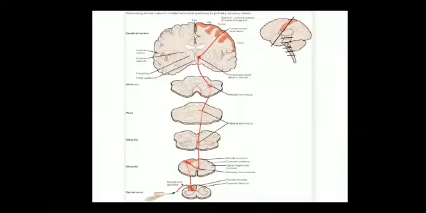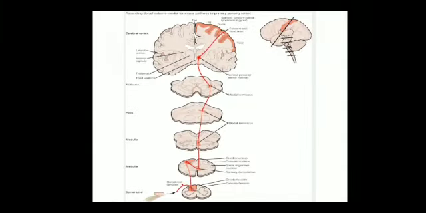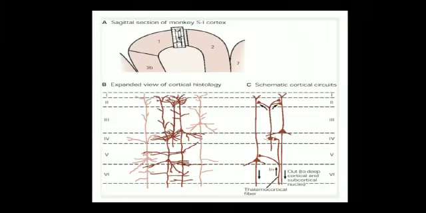Before going to the dorsal medial lemniscal system, we'll see the different layers of the cortex. You just need to know that there are 6 layers, and each layer has a different function.